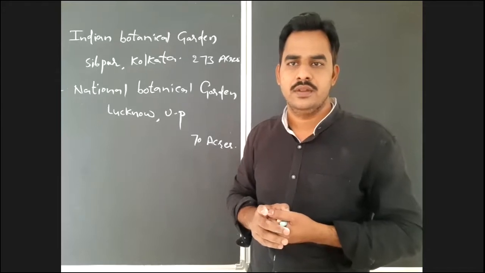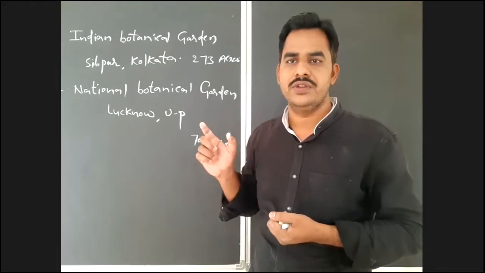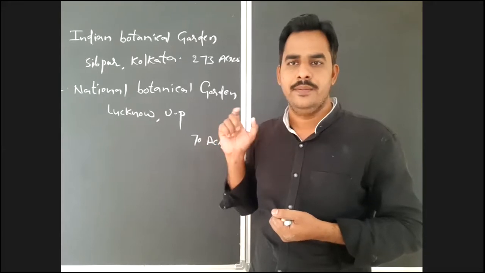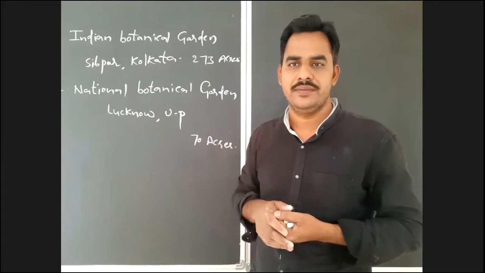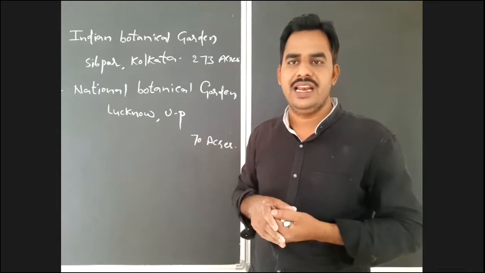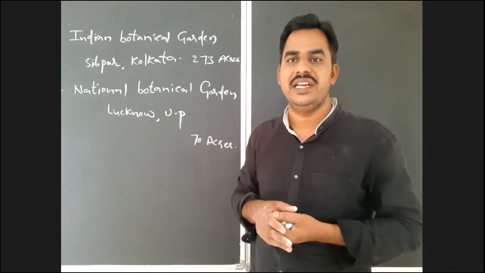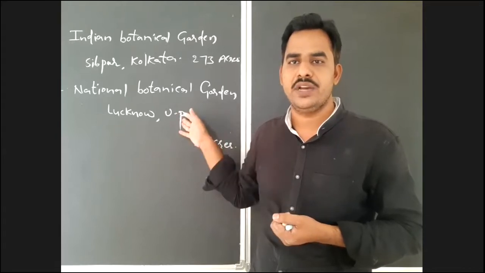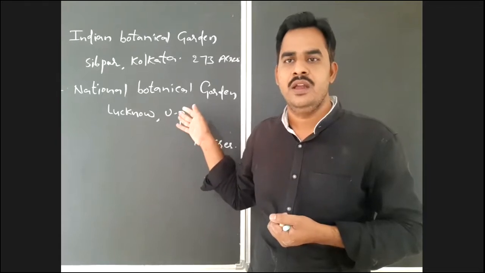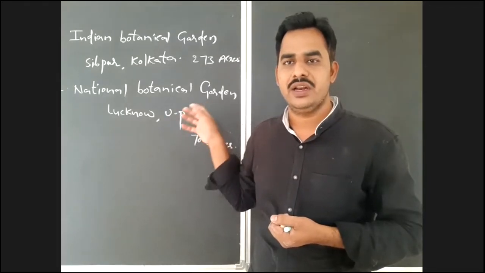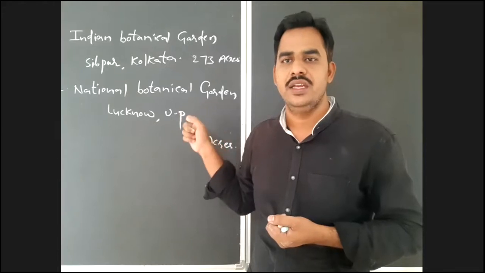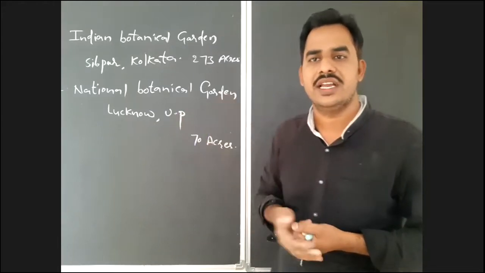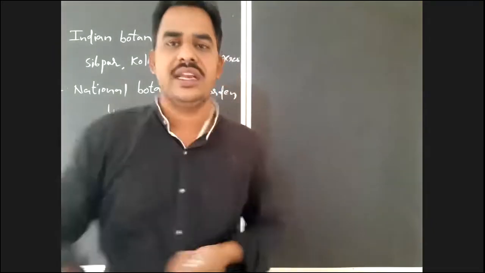Right. So a botanical garden is a huge area where different species of plants collected from different localities are preserved and conserved by human beings. This will provide live material for experiments. And also the rare and endangered species will be protected in botanical gardens, and the seeds and genetic material of that particular rare and endangered species will be preserved with the help of these botanical gardens. So that is about the botanical gardens that you have to notice.